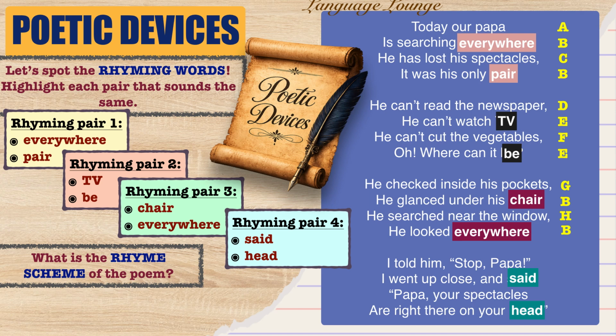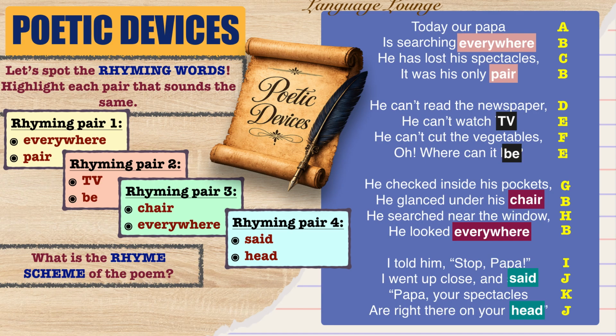Last stanza. I told him, stop, Papa. Papa gets I. I went up close and said. Said gets J. Papa, your spectacles. Spectacles gets K. Are right there on your head. Head rhymes with said. So it also gets J. Rhyme scheme I, J, K, J.